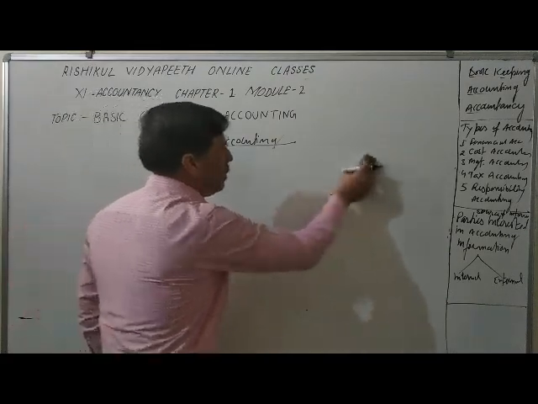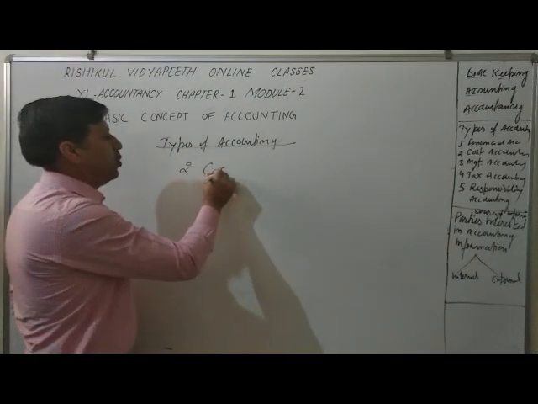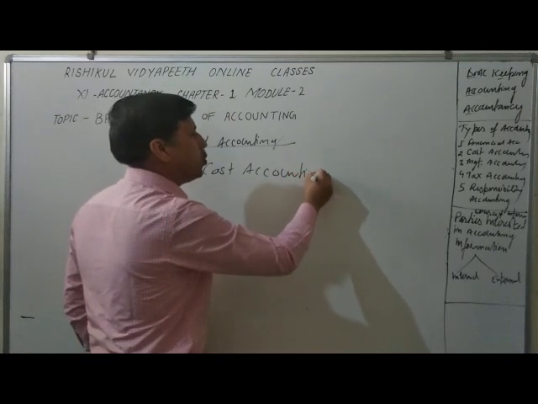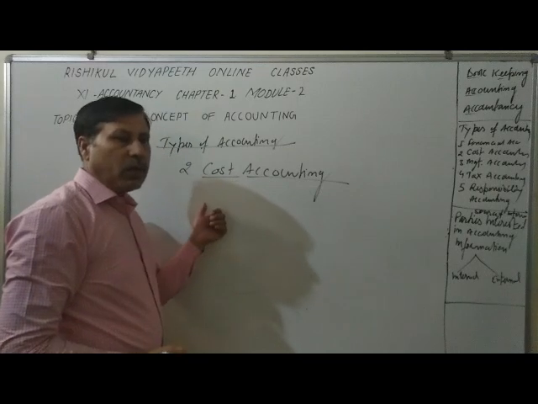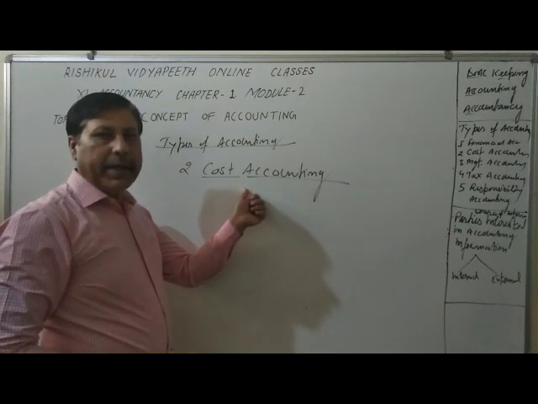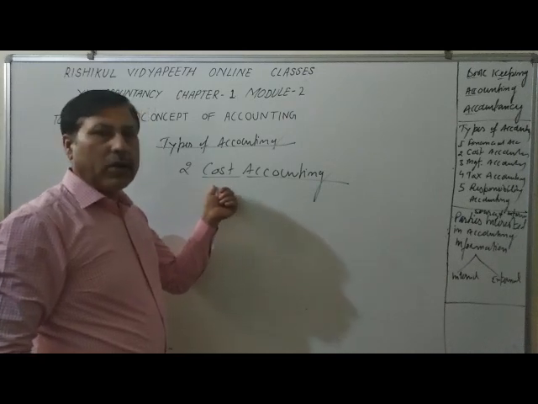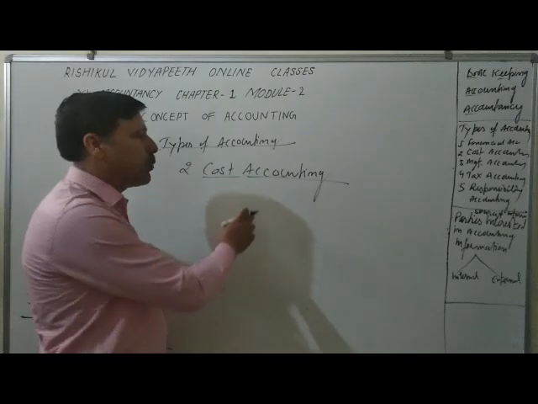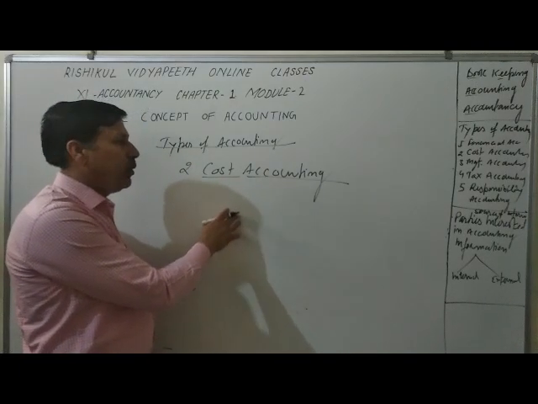Second one is cost accounting. What do you mean by cost accounting? Here we take the information from financial accounting and prepare a cost sheet and find out the per unit cost or total cost of the product. So we can set the price of the product with the help of cost.